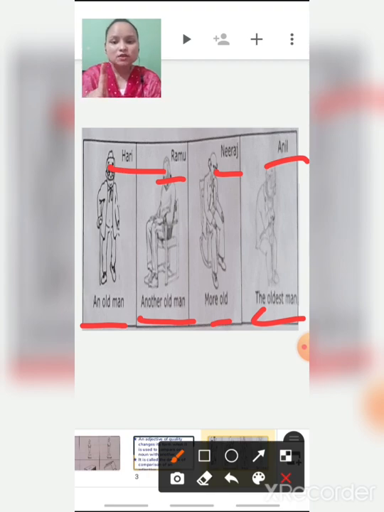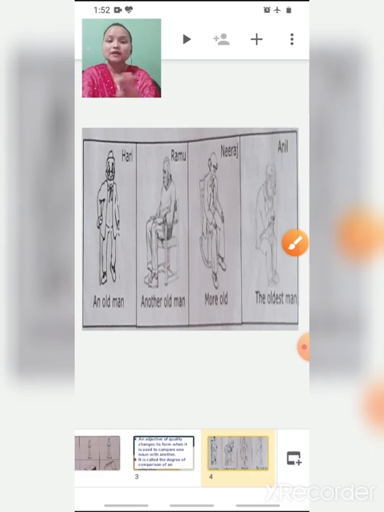So in the first picture you can see Hari, an old man. In the second picture you can see Ramu, another old man. In the third picture, Neeraj, more old, and in the last one, Anil, the oldest man. So here we are comparing these 4 men. That means the comparison is between these 4 men.